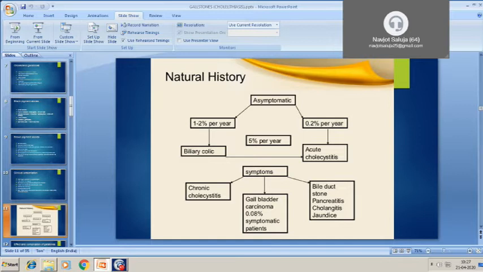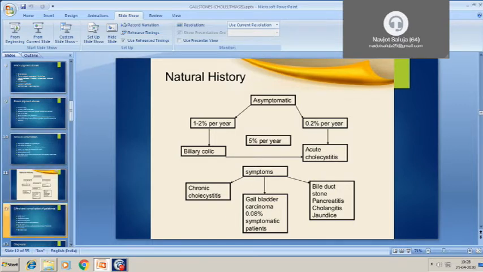And then there are chances of some complications related to the gallstones. Suppose the gallstone slips into the bile duct, then it can lead to choledocholithiasis and obstructive jaundice. It can again, for the same reason, lead to cholangitis. When it obstructs the ampulla of Vater, it can lead to pancreatitis. So this is the natural history of the gallstones.